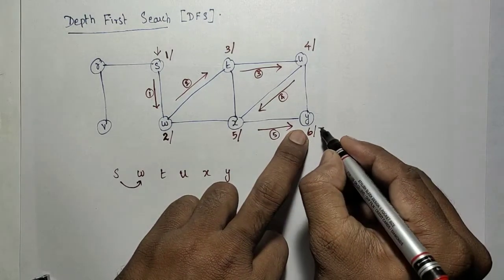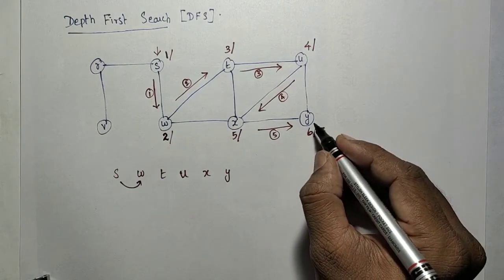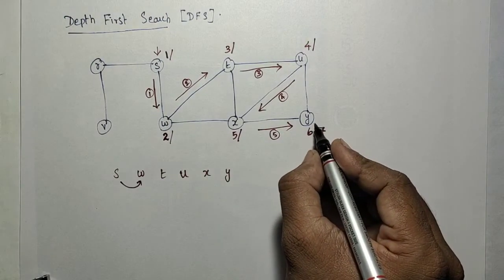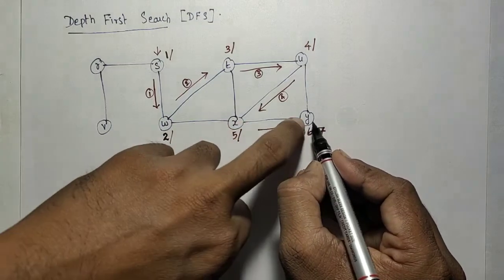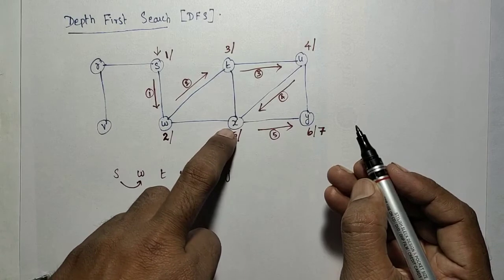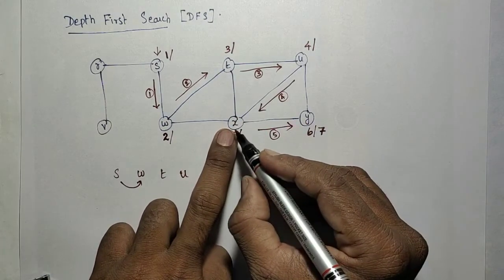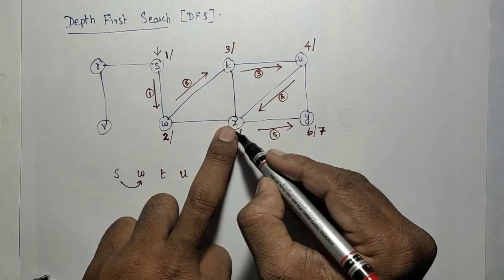Completely visited. So that is what I have marked. Then what do I have to do? Go back. Once it is completely visited, I need to go to the parent of that Y. Y is visited by which node here? X. So I should go to that X. I need to look for any other unvisited adjacent node for that X.